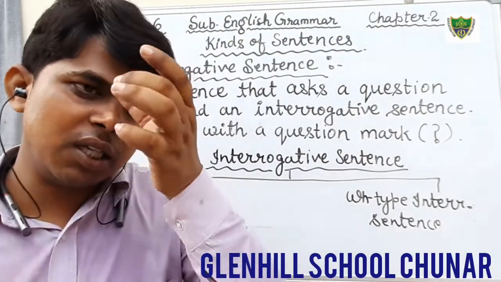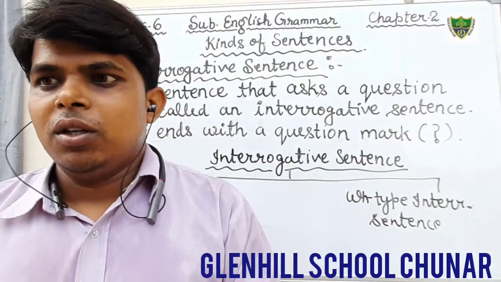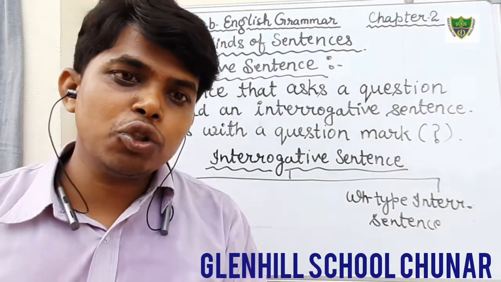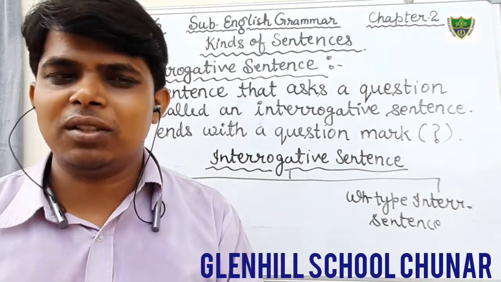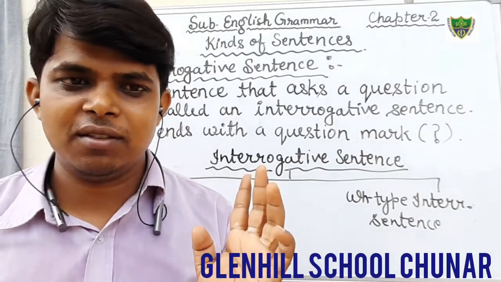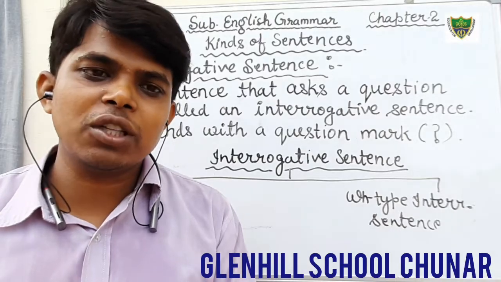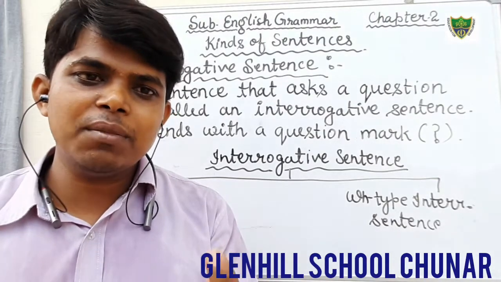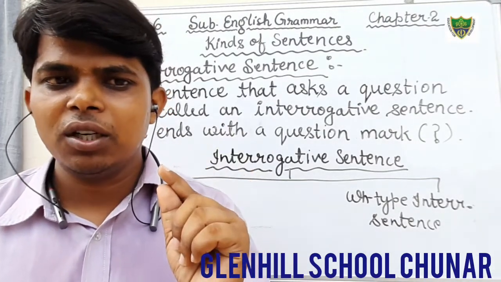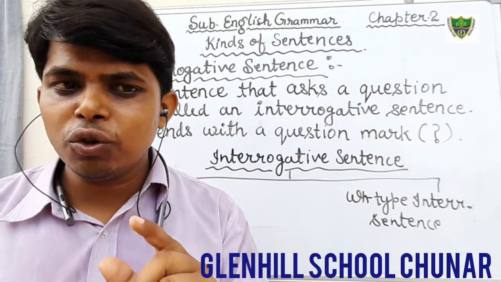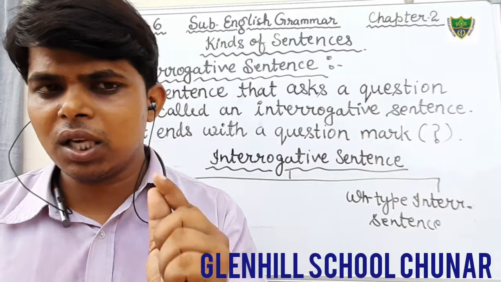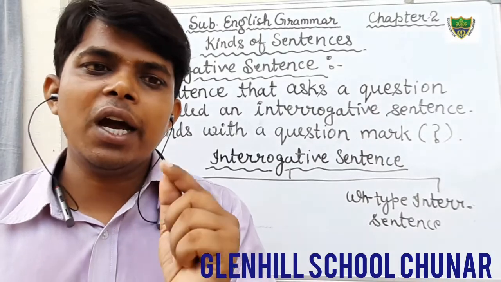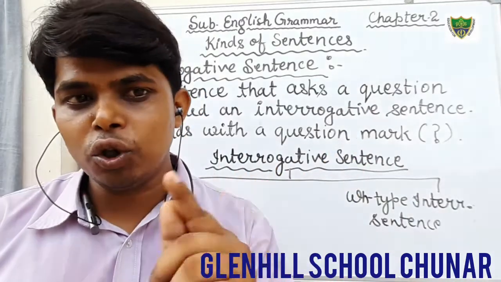For example, "Do you go to school?" You can give the answer in one word. If you go to school, you can say yes. If you do not go to school, you can say no. And the sentence also starts with "do."